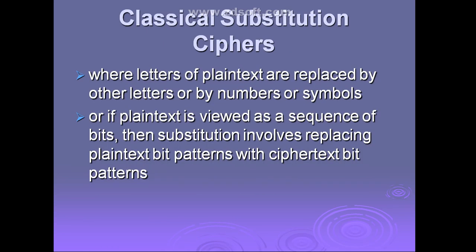Then after that, we started with the substitution techniques, right? As I already told, the encryption algorithm converts the plain text into the ciphertext. Whenever you convert plain text into ciphertext, there are two different types of techniques you are going to study. One is the substitution technique and the second one is the transposition technique. Here first we will see what we mean by substitution cipher, or substitution technique, in case of a classical or conventional encryption scheme, right?